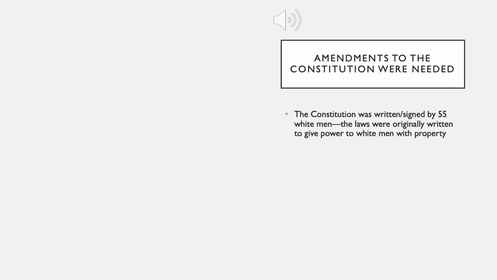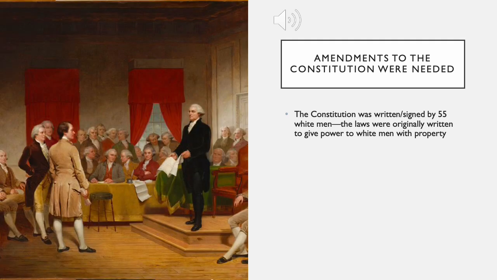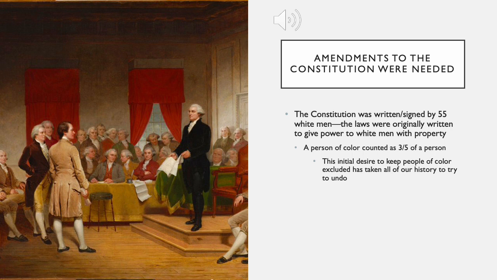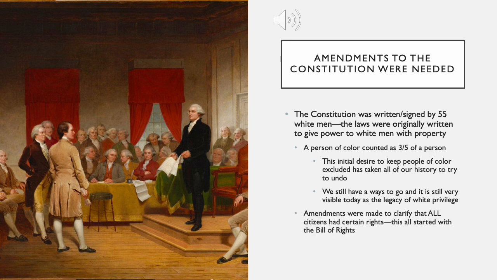The Constitution was written and signed by 55 white men. The laws were originally written to give power to white men with property only. For example, a person of color counted as 3/5 of a person. This initial desire to keep people of color excluded has taken all of our history to try to undo. We still have a ways to go, and it's still very visible today as the legacy of white privilege. Amendments were made to clarify that all citizens had certain rights. This all started with the Bill of Rights.